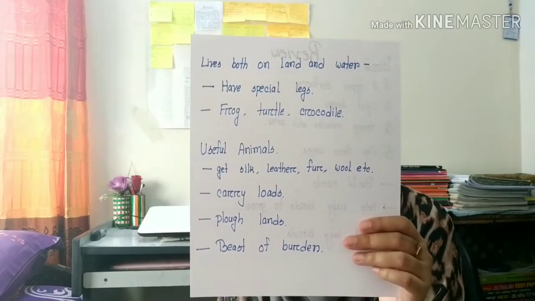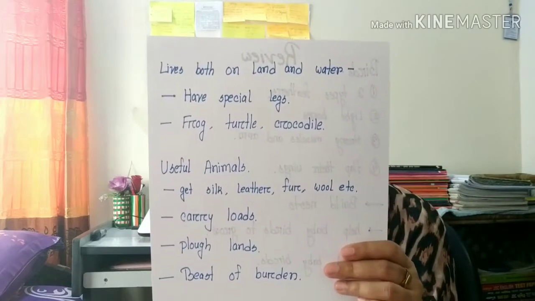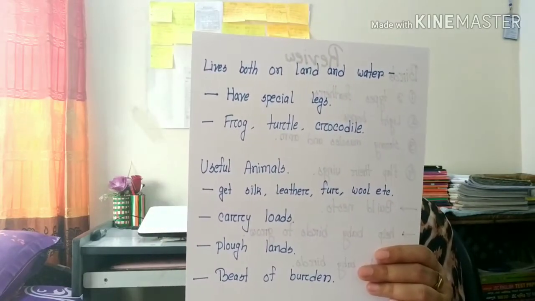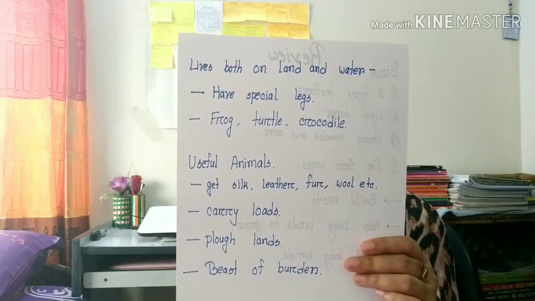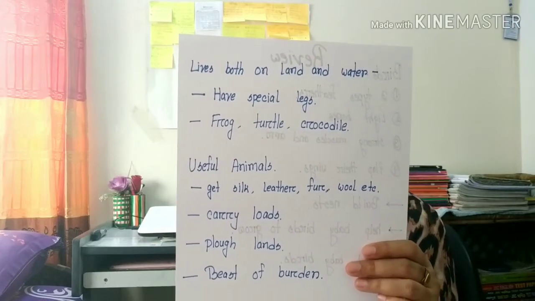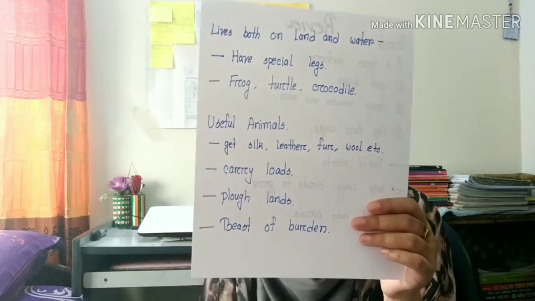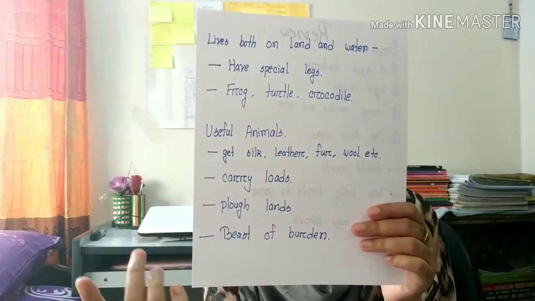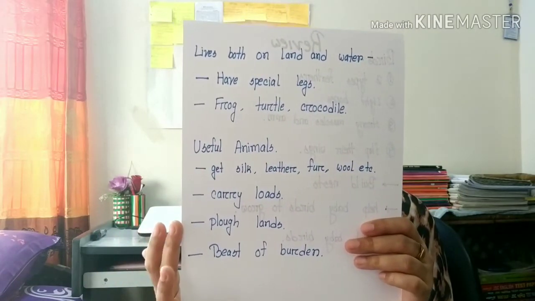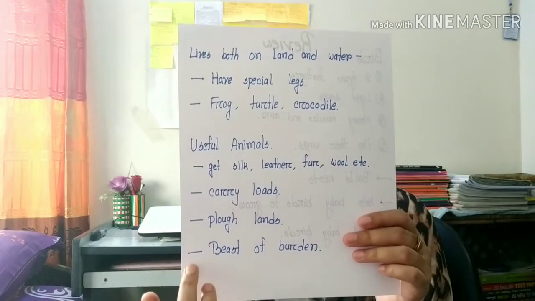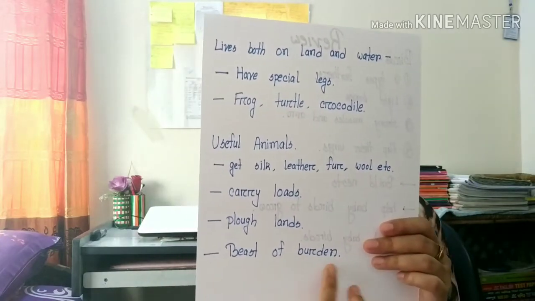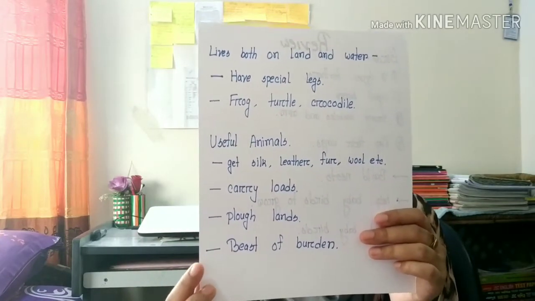And the useful animals: how are animals useful to us? We get silk, leather, fur, wool, etc. from animals. We get milk and meat from animals. Animals carry loads for us. They plow our land. And the animals that carry loads for us are called beasts of burden.